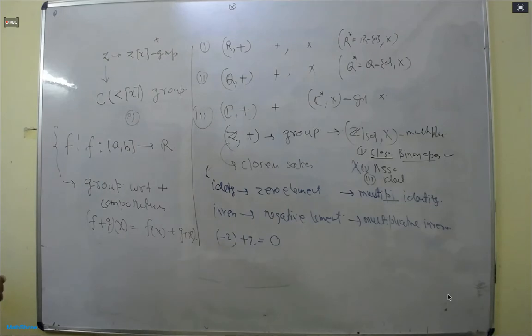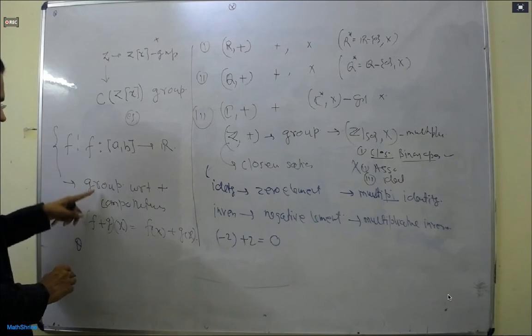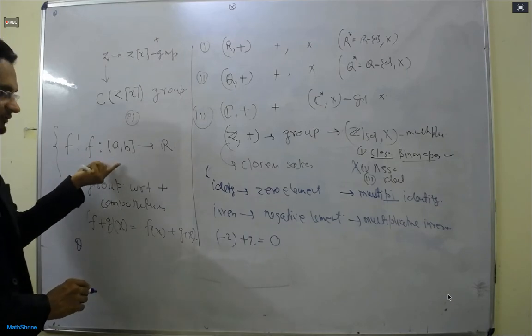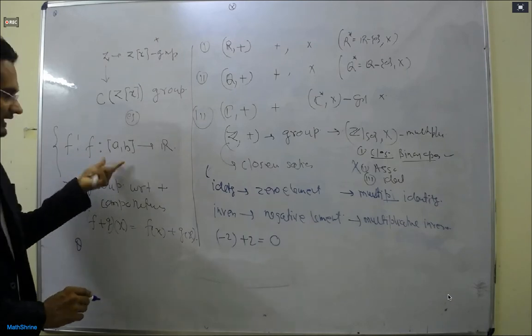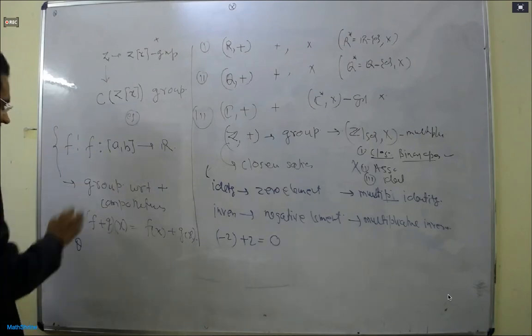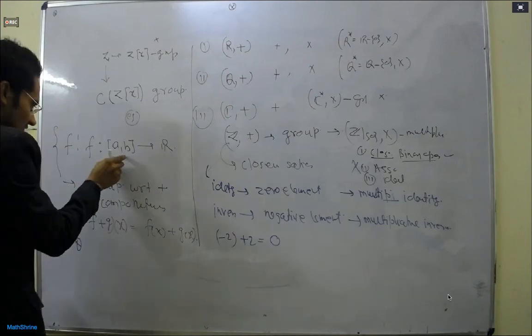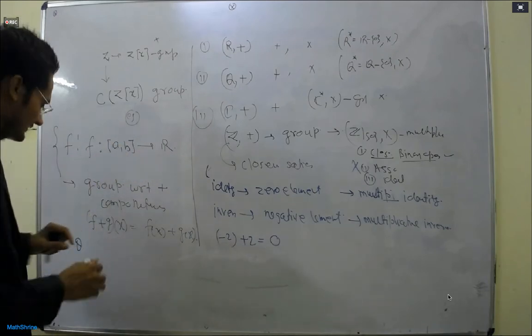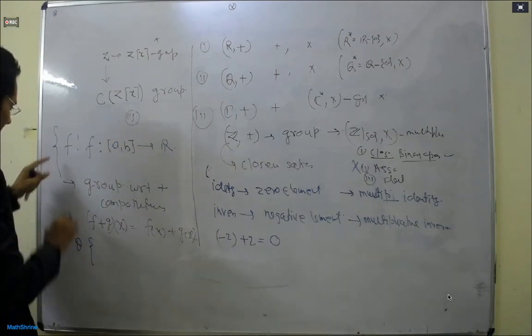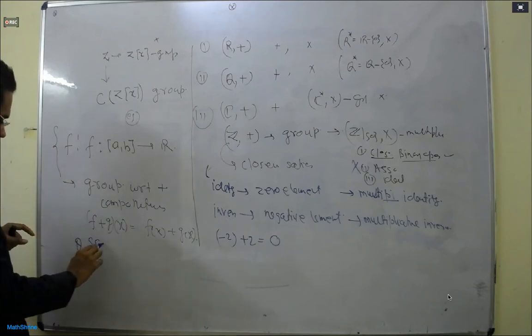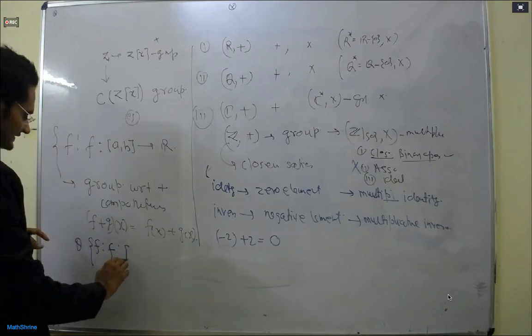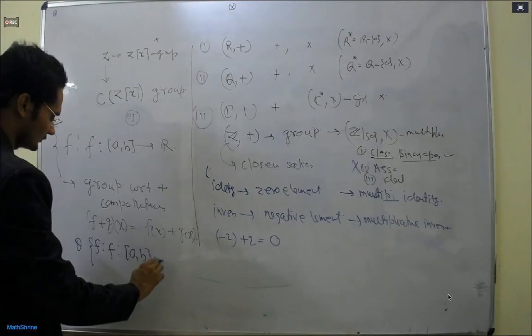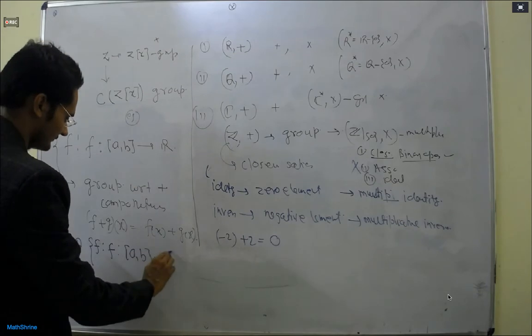Okay. So the question is, if I remove the 0, I mean this is the collection of functions. If there is some 0 function, the 0 function is also defined. So if I remove the 0, this is the set of f such that f is a function defined from a, b to R, minus 0.